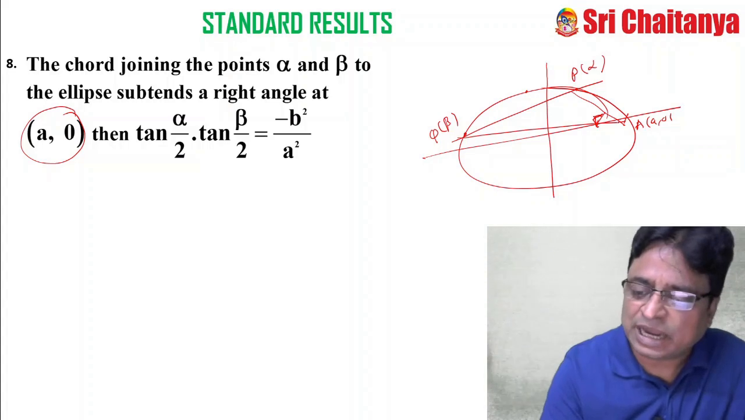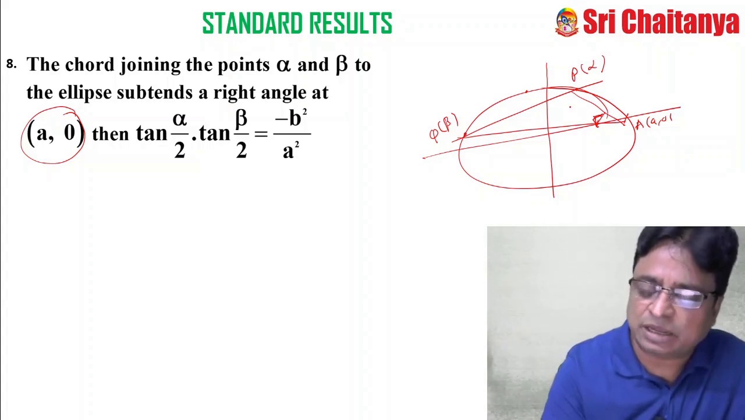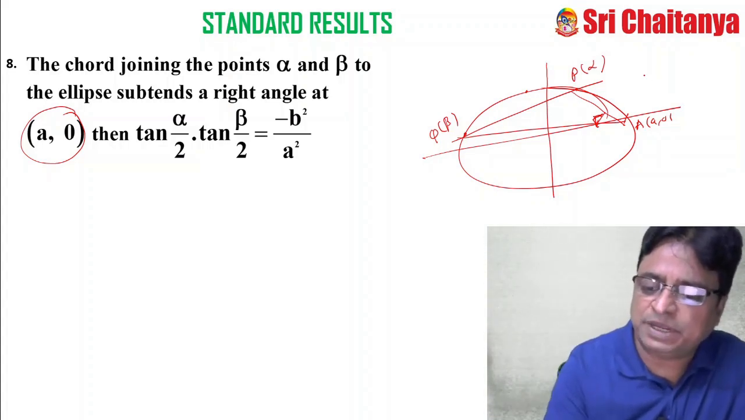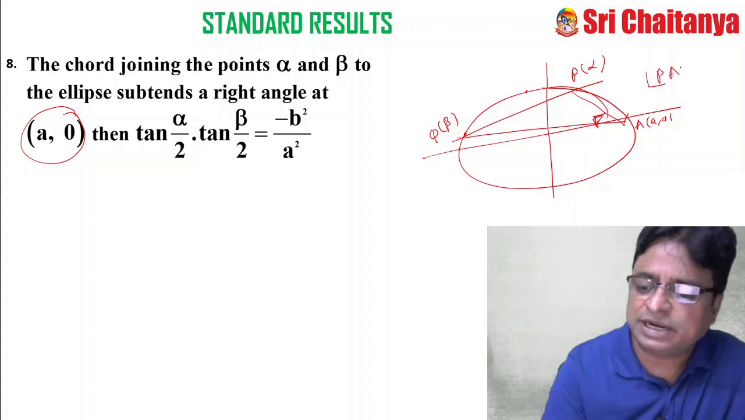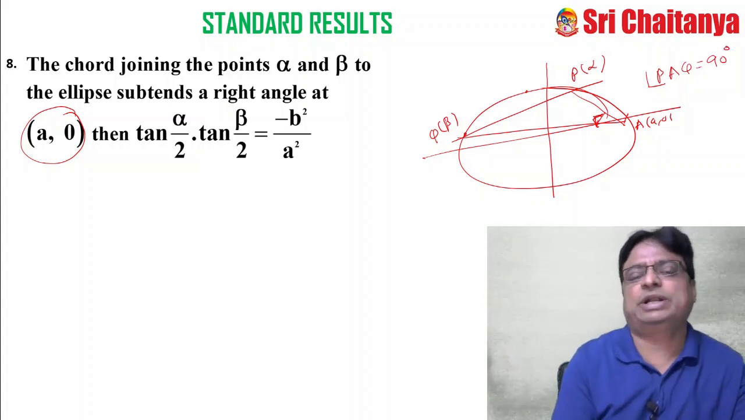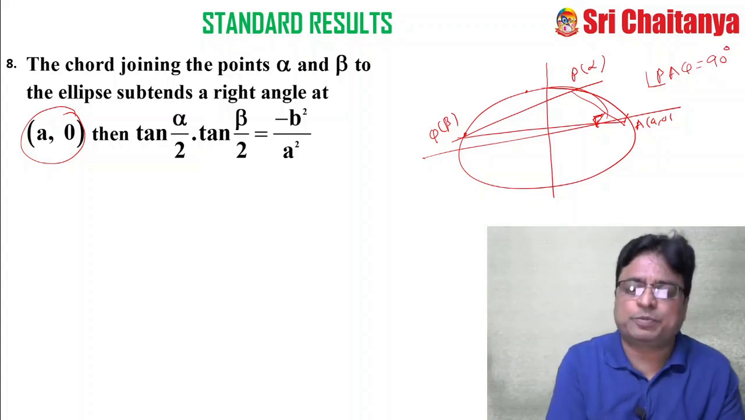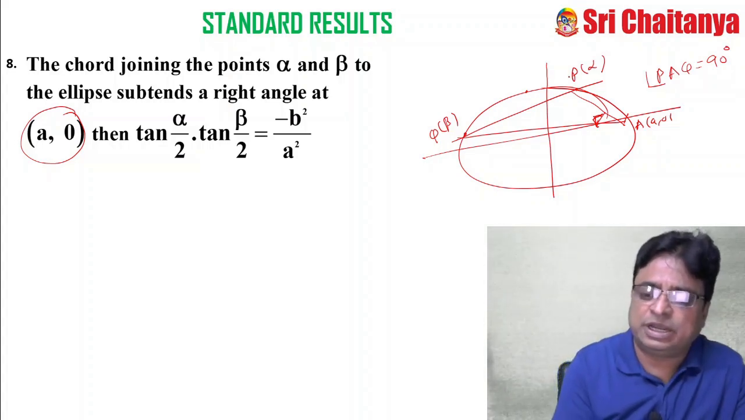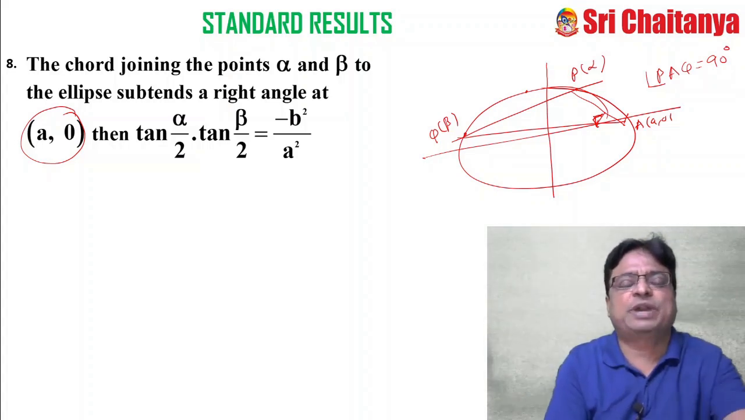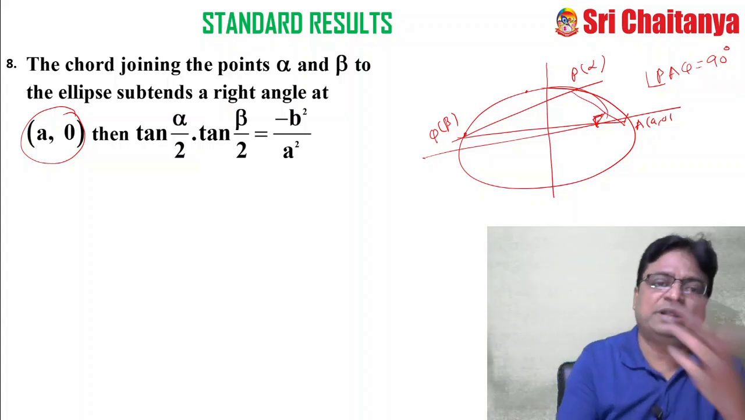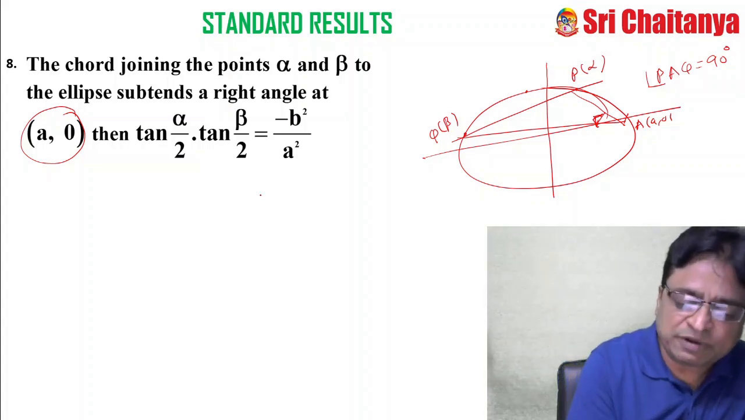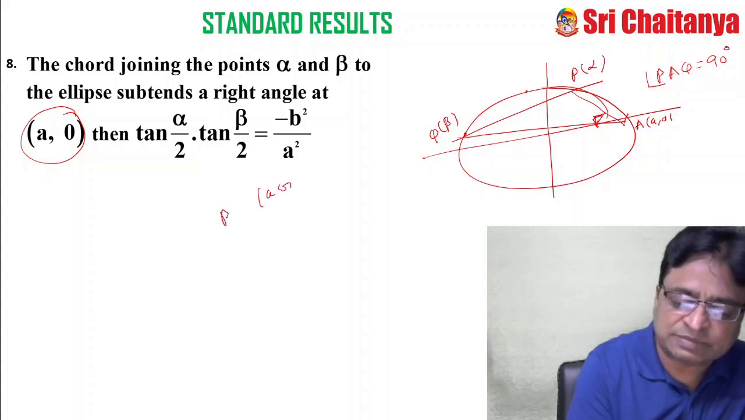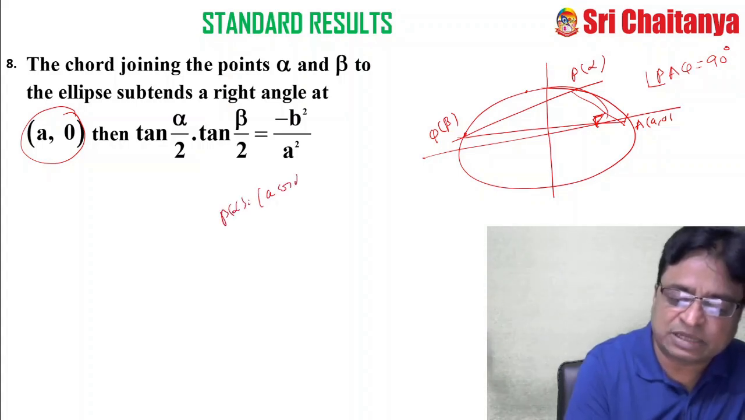Here it is the angle only. So angle PAQ is 90 degrees. Here angle PAQ is 90 degrees. That is the only point. So what to do? You find the slope of AP and the slope of AQ, and the product of the slopes you find by multiplying them, and you will get the answer. What is P of alpha? I can write it as a cos alpha, b sin alpha.